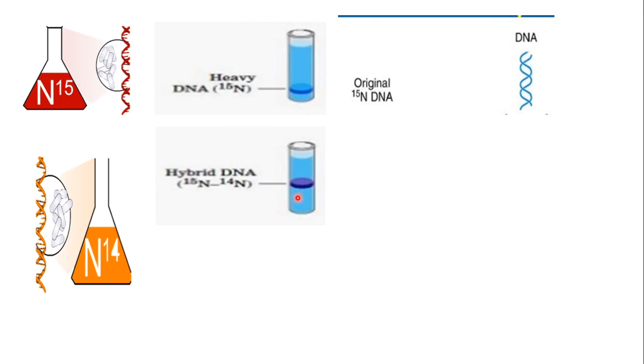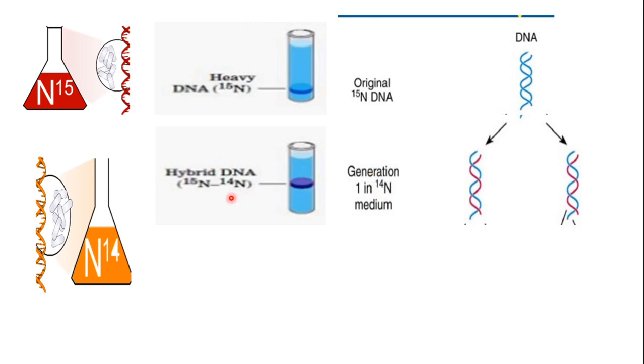When its DNA was tested, it was found to contain both types of nitrogen, N15 as well as N14. Immediately after one generation, this was taken out. So generation 1 in N14 medium showed that each of the Escherichia coli had both N15 and N14 forms of nitrogen in its DNA.